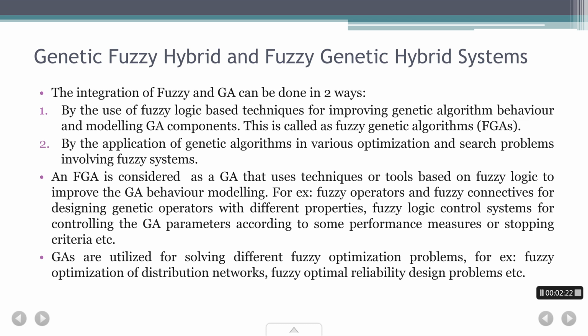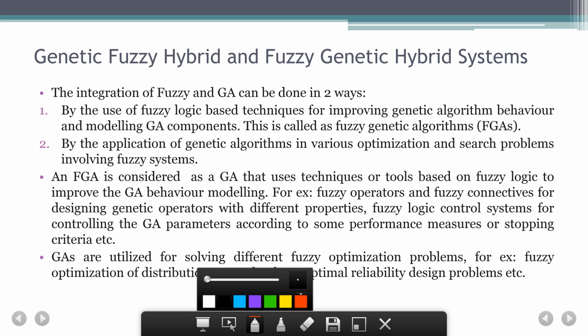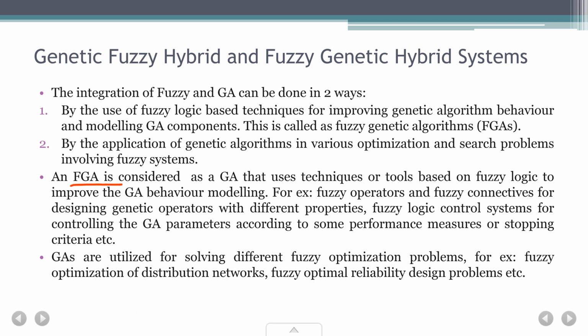Now the first one, that is your FGA, is considered as a GA, a genetic algorithm. You can say it's a special type of genetic algorithm that uses techniques or tools based on fuzzy logic. It's a special type of GA where it has borrowed some tools and techniques from fuzzy systems, which improves the GA behavior. The modeling that we are trying to do using a genetic algorithm, we are trying to improve it by using these things.